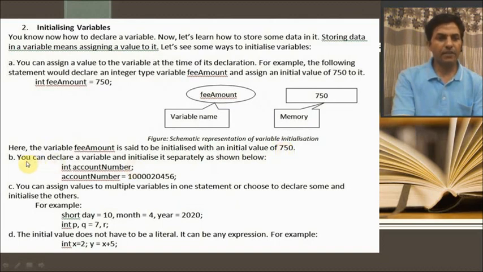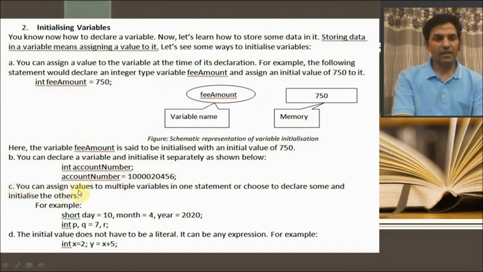Second, you can declare a variable and initialize it separately as shown below. Like int accountNumber. Now when we have declared the accountNumber variable, in the second line we can assign accountNumber is equal to 10000200456. So this is the second way to initialize a variable.